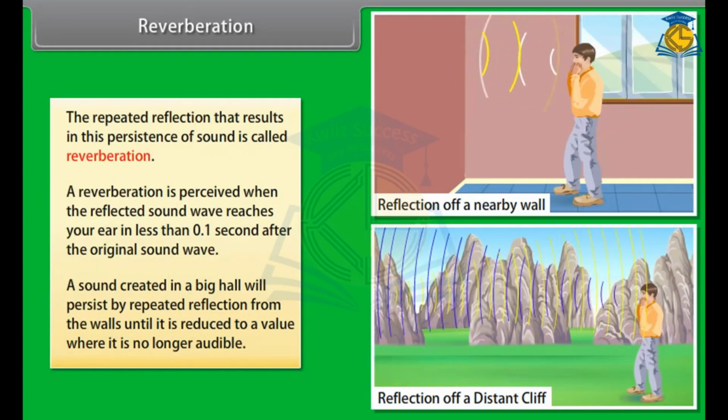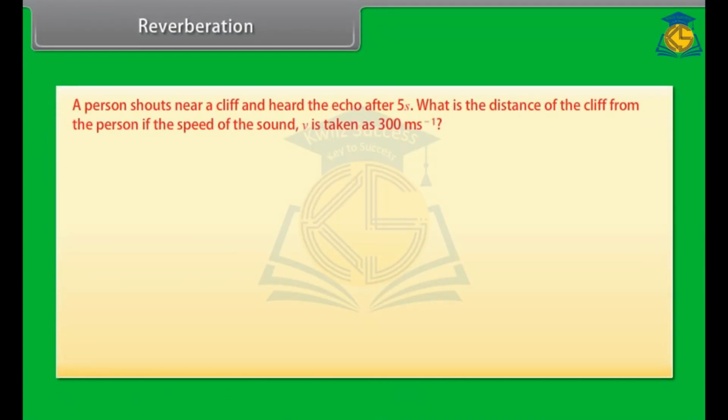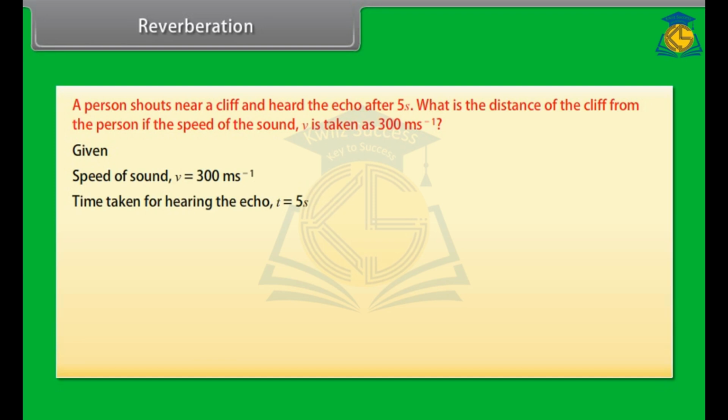Let's now solve a problem. A person shouts near a cliff and hears the echo after 5 seconds. What is the distance of the cliff from the person if the speed of the sound, v, is taken as 300 meters second raised to the power minus 1? Given that the speed of sound v is 300 meter second raised to the power minus 1. Time taken for hearing the echo, t, is 5 seconds.